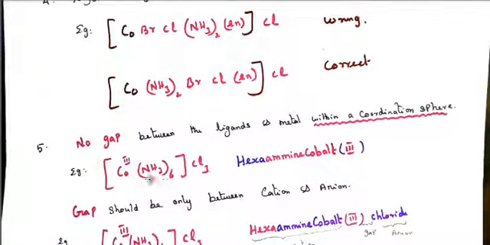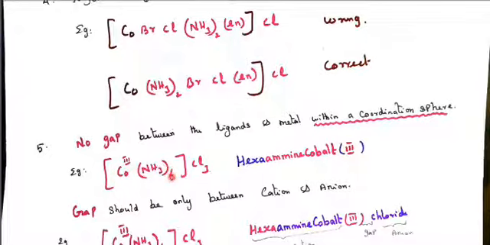First we should give the naming within the square bracket. Within the square bracket, we should come from right to left: first the ligands, and then the central metal atom or ion, which is said last.